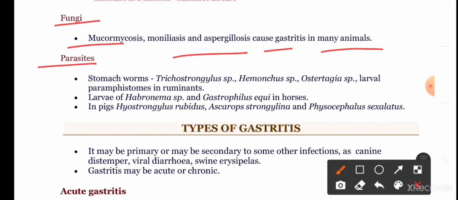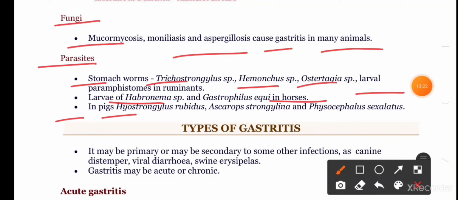And the parasites: stomach worms like Trichostrongylus species, Haemonchus contortus, Ostertagia, and larvae of Paramphistomum in ruminants are responsible for gastritis. And the larvae of Habronema and Gastrophilus equi flies in the horse. In the pig, Hyostrongylus rubidus and Ascarops strongylina are the common parasites responsible for gastritis.